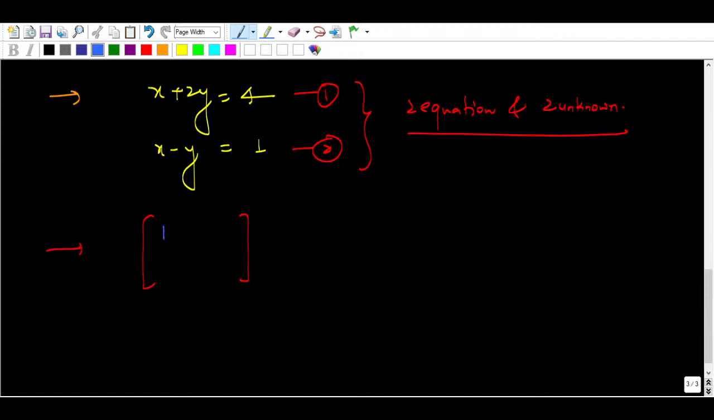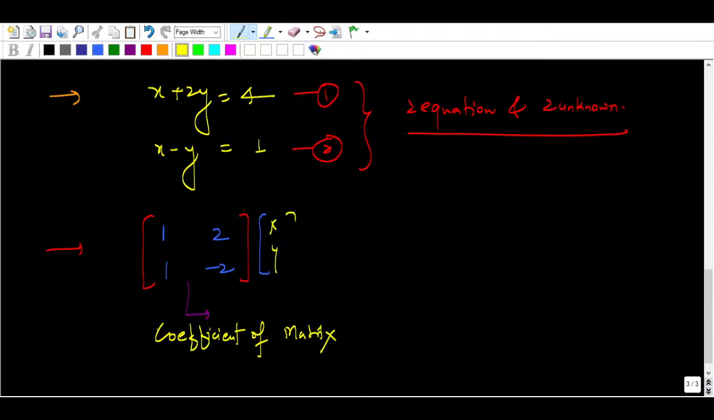So here I am writing 1, this is 2, this is 1, this is minus 2, right, and this is going to be the coefficient matrix, we call it. Coefficient matrix, and this is your x and y, you can say.